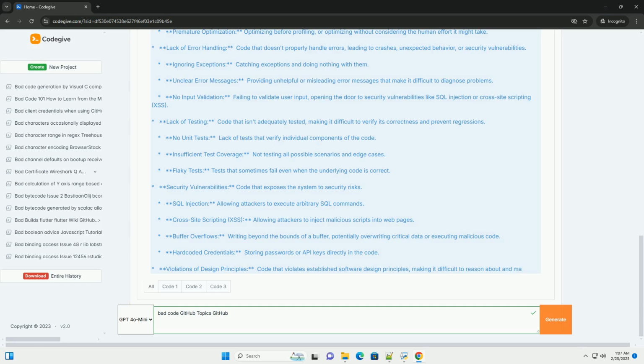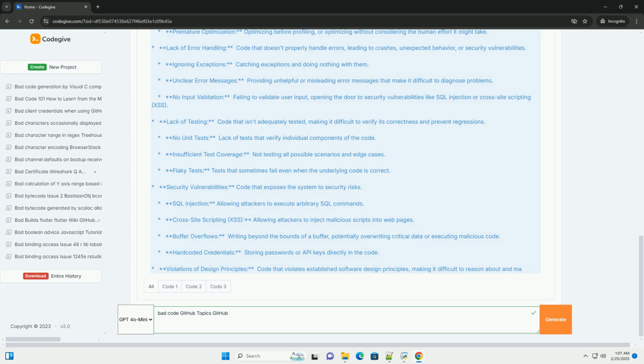Dependency inversion principle, DIP. High-level modules should not depend on low-level modules. Both should depend on abstractions. Abstractions should not depend upon details. Details should depend upon abstractions. Dead code. Code that is never executed, either because it's unreachable or because it's been commented out and never removed. It clutters the code base and can lead to confusion. Duplicated code. Repeating the same code in multiple places. This makes it harder to maintain because you have to update the code in every location where it's duplicated.